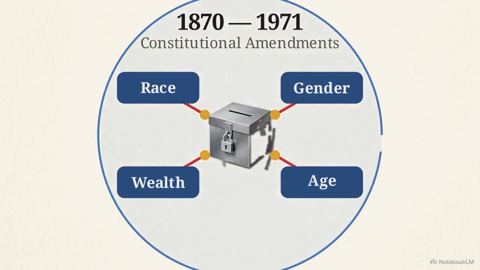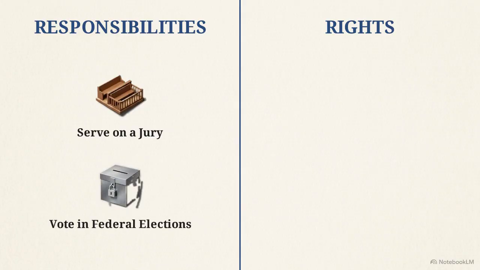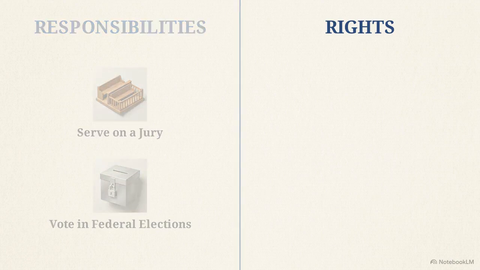age as protected categories. It is easy to confuse responsibilities with rights, but the test distinguishes them strictly based on who they apply to. Question 15 asks for one responsibility that is only for United States citizens. A responsibility is a requirement of membership. While everyone follows the law, only citizens are required to serve on a jury and are permitted to vote in a federal election. Before we move to the next answer, try to name a specific right reserved only for citizens.